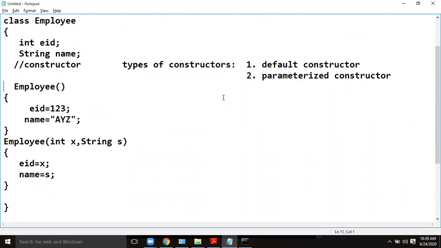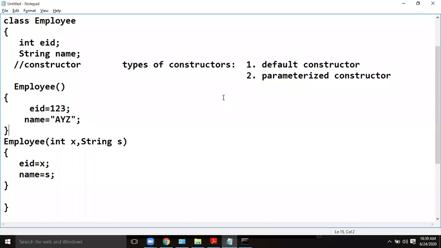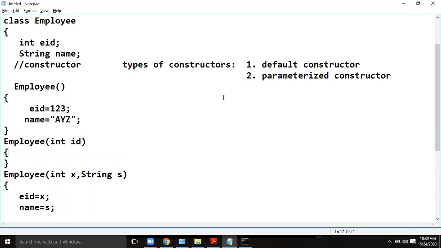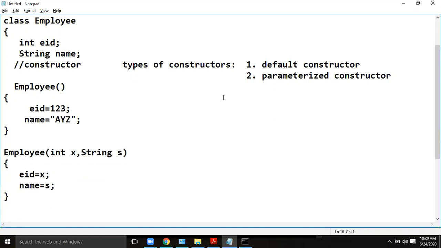And you see, I created two constructors. This is one, this is another. So this concept is called constructor overloading, which means constructors can be overloaded with different versions. The name of this constructor is the same because the constructor name and class name should be the same. I can have another constructor also. For example, sir, can I have only one variable, like id? Definitely, this is also possible. One value is initialized in this case, and the other value will be set to the default. Let us see.